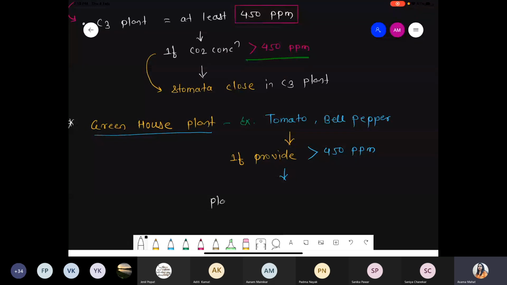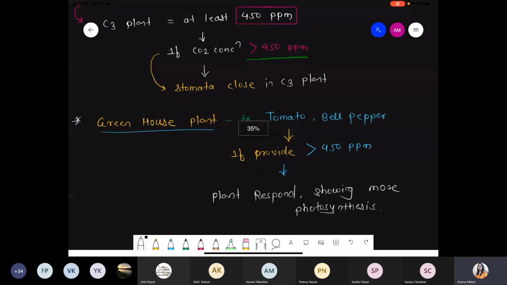Such plants, greenhouse plants like tomatoes and bell pepper, respond and simply show more photosynthesis. Got it? Clear this part? Just try to understand.